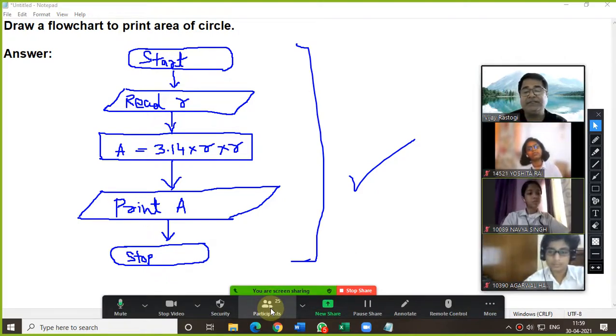Okay, now tell me one thing, beta, why the strength is very low today? Only 24 of you have joined till now. The class is going to be over. Any specific reason?